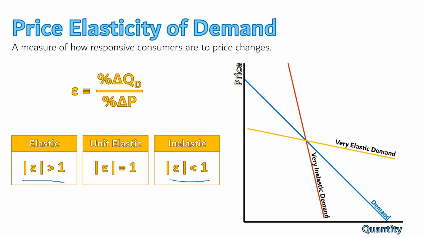Then there's this special case where elasticity is equal to 1, meaning the numerator and denominator are the same magnitude. We call this unit elastic, and while it seems unlikely that the percentage change in the quantity demanded would be exactly the same as the percentage change in the price, we will see later on in the course that this is actually the sweet spot most businesses want to find with their pricing.